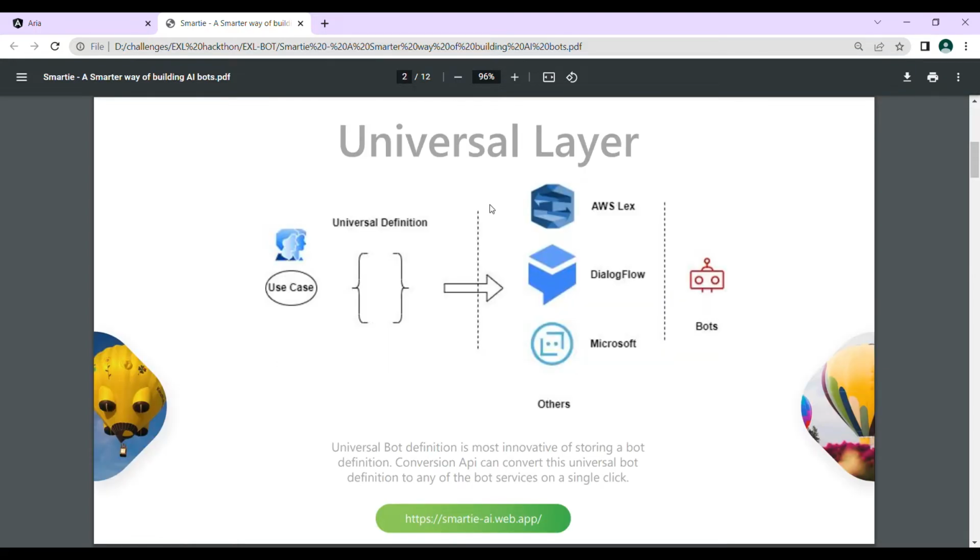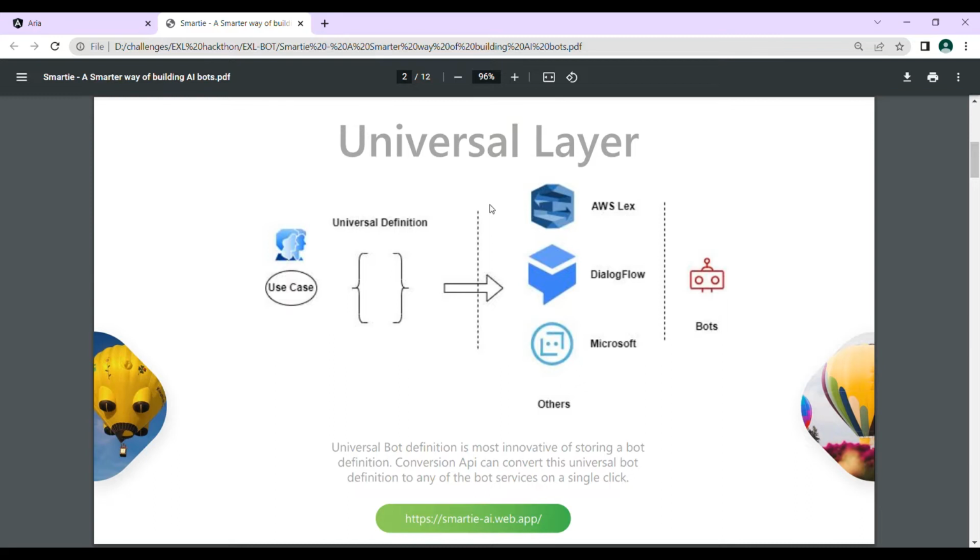So we all have many service providers out there, whether it is Dialogflow, Lex, Microsoft LUIS, and many more. We have built Smartie in a way in which our bots can be built in any of these service providers as well, including the most smart conversational framework which Smartie has as its own.